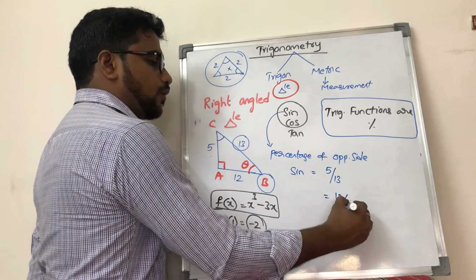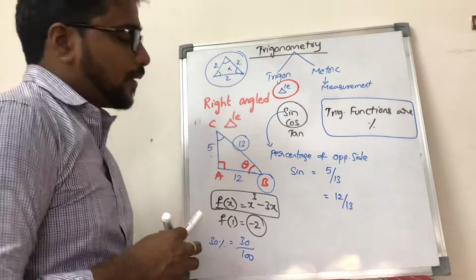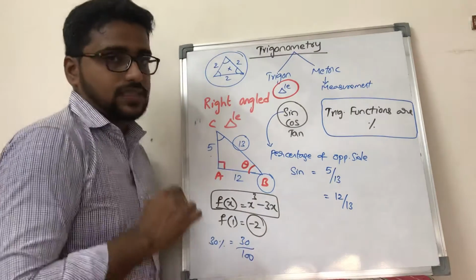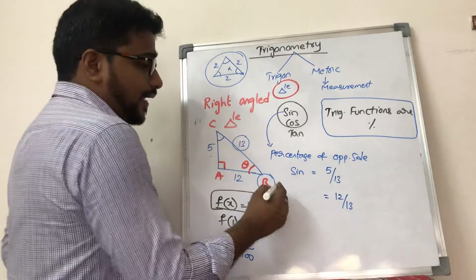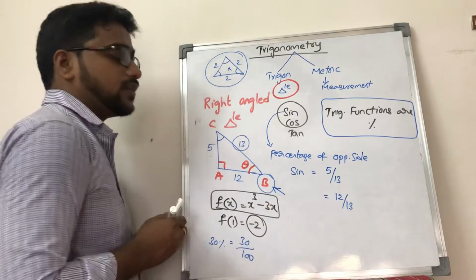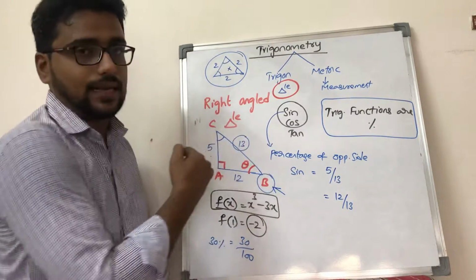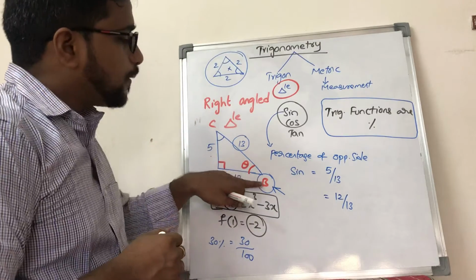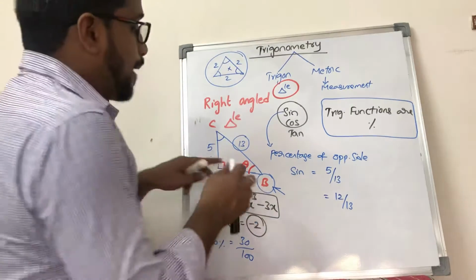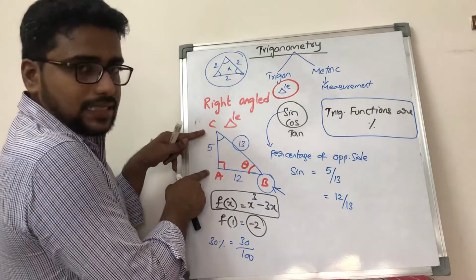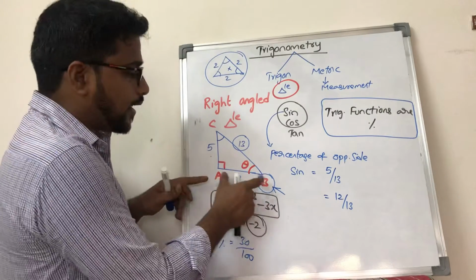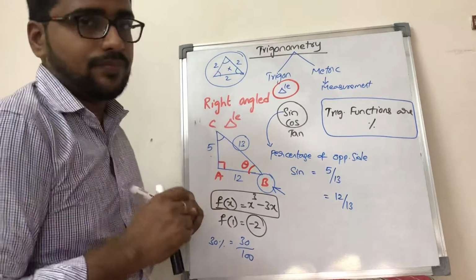Now the question is, if I see from this other point, my opposite side will become 12 and the hypotenuse is 13. So what does this angle represent? It indicates that a particular person is standing at this vertex and observing the triangle. When I see from this point B, my opposite side will become AC, the hypotenuse will be this one, and this is the adjacent side.